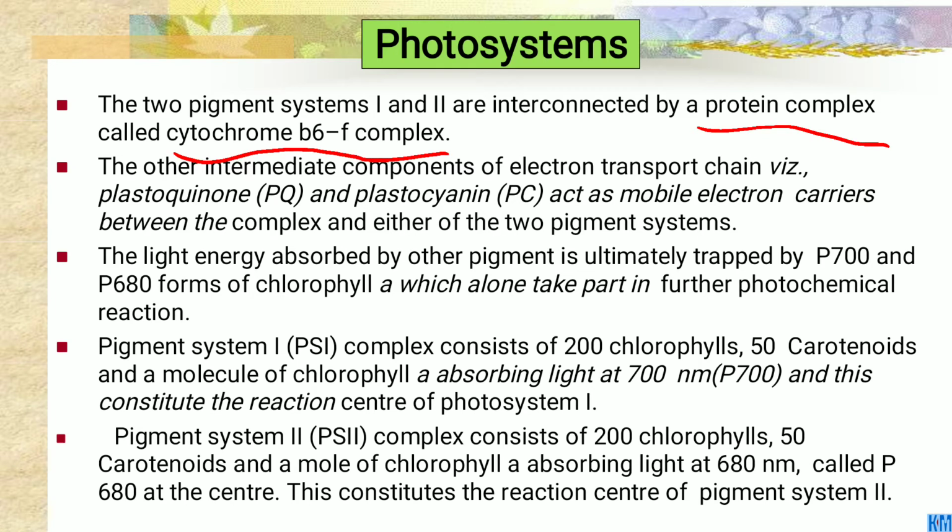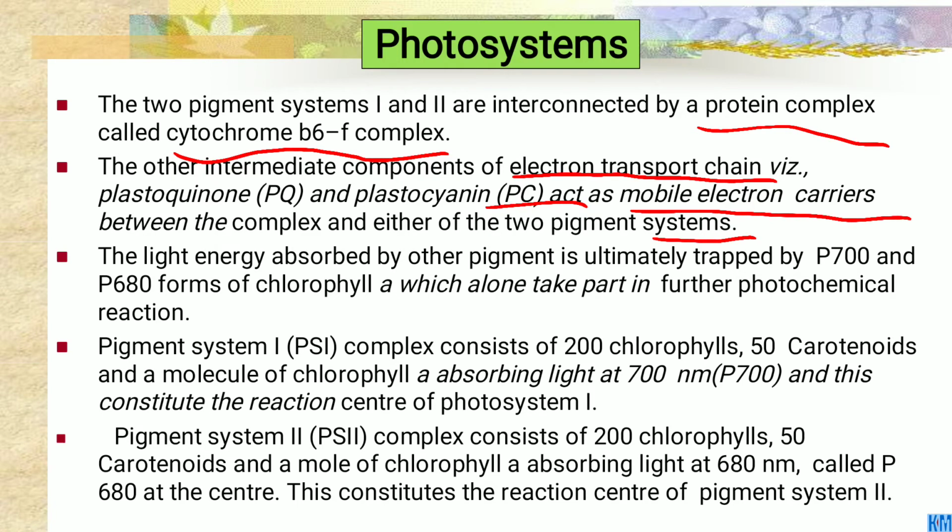The other intermediate components of the electron transport chain are plastoquinone and plastocyanin. Plastoquinone PQ and plastocyanin act as mobile electron carriers between the complex and either of the two pigment systems.